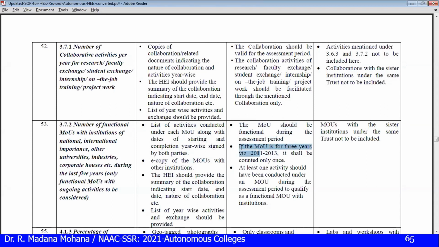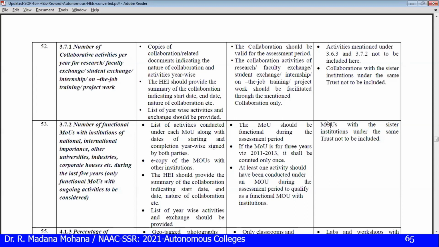Suppose an MOU is for 3 years, say 11 to 13, it shall be counted only once. At least one activity should have been conducted under each MOU during the assessment period to qualify as a functional MOU. MOUs with a sister institution under the same trust are not to be included. Another important point on MOUs: the MOU should be taken on 100 rupees stamp paper. During DVVs, earlier we faced MOUs which were not taken on stamp paper, and those were rejected.